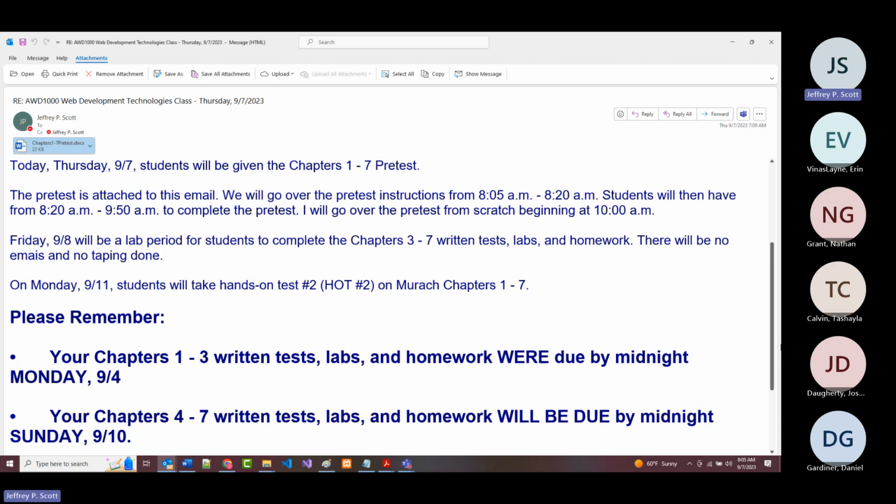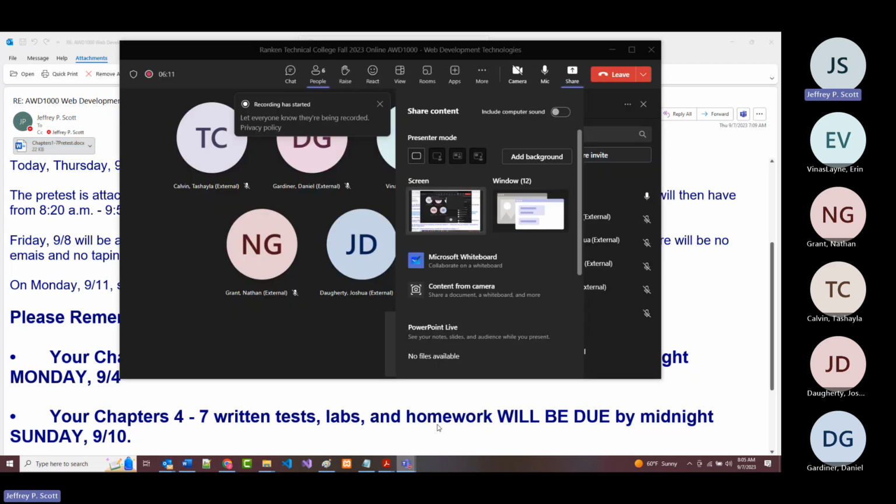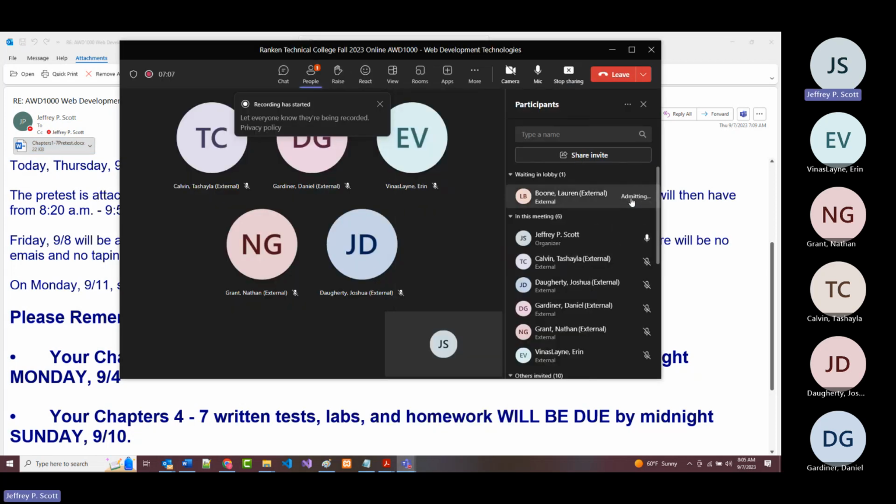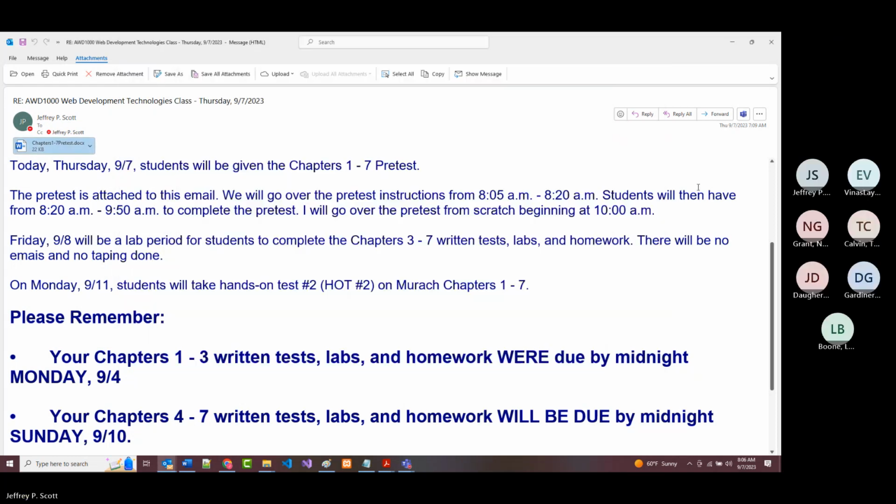Tomorrow will be a lab period. As it says, with it being a lab period, there will be no taping, no emails or anything sent. It's just time for you to work on the written labs or the written tests, the labs, and the homework.